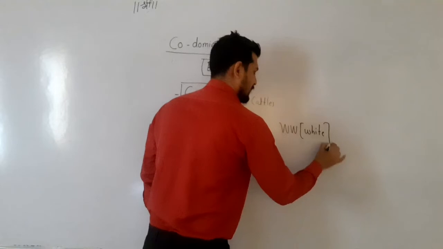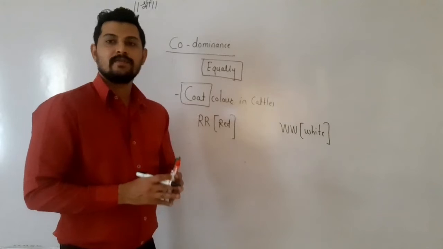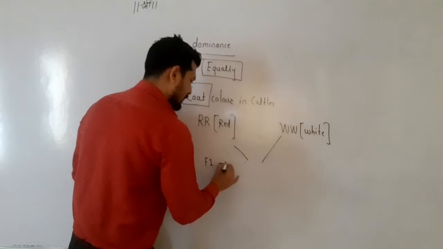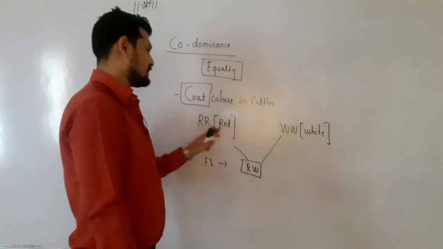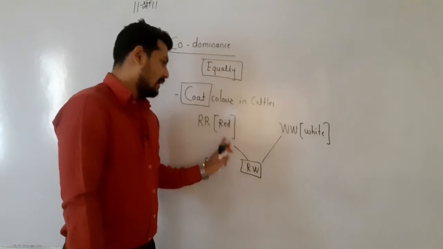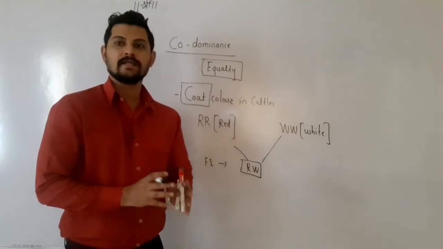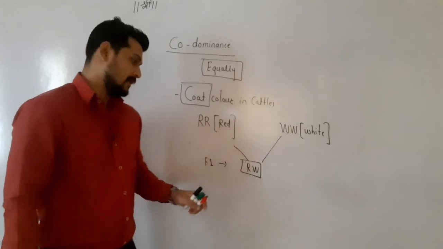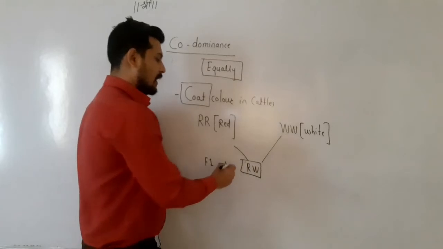When these two cattle, one male and another female, and vice versa, are crossed, the F1 offspring produced is RW. I have written both of these in the dominant state, RRWW. Why? Because here both R and W are expressing themselves equally. So no one is dominant, both of these are expressing themselves. Capital R and capital W come together and form the hybrid.